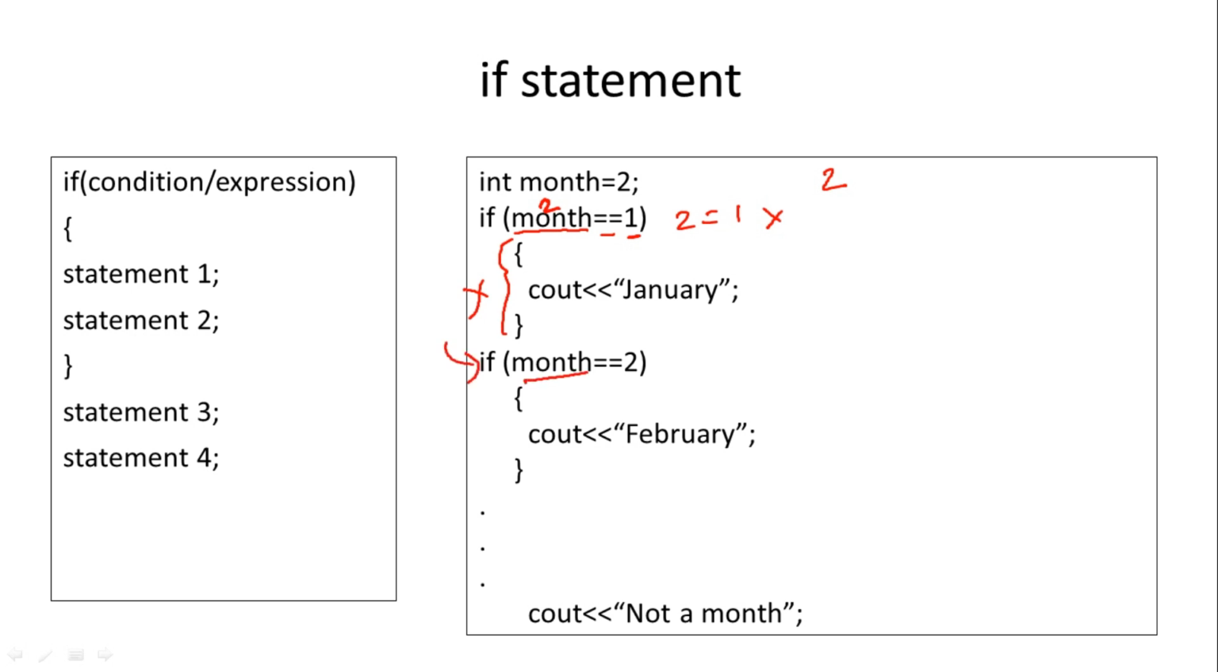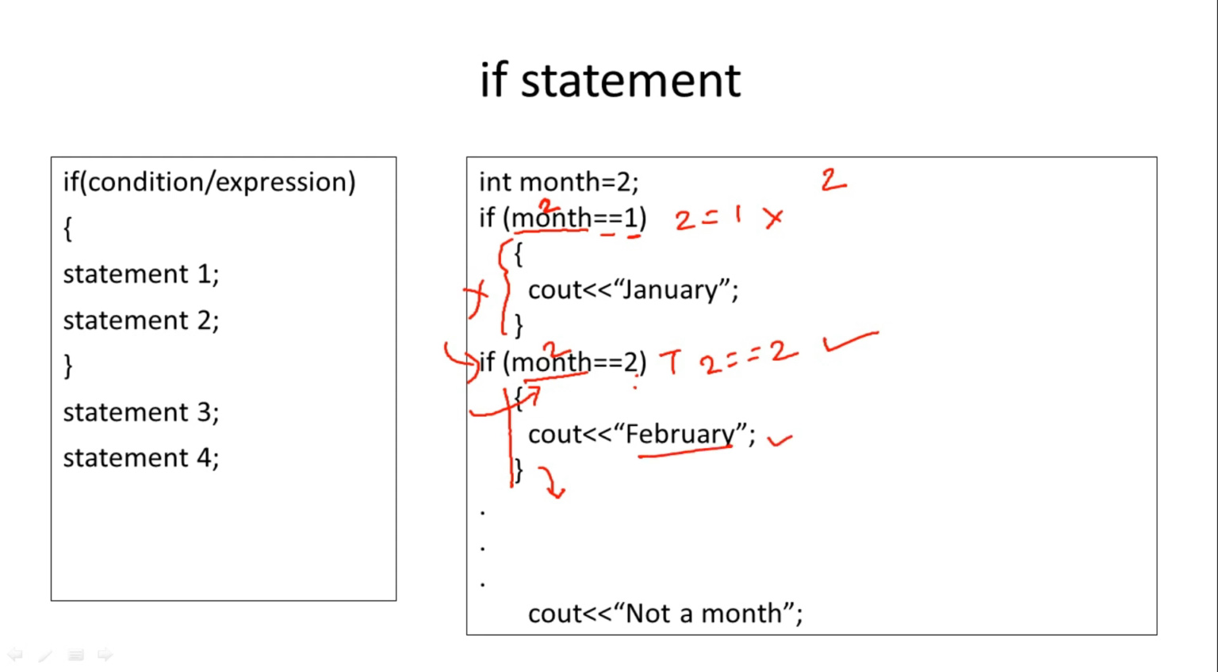Now the value of month is the same, it is 2. Now the condition is checked whether 2 equal to 2. It is true. So if this condition is true, control will go inside the if block. The entire block will be executed, then control will come out of this block. So if month equal to 2, it is true, so the cout statement will be executed and February will be printed.